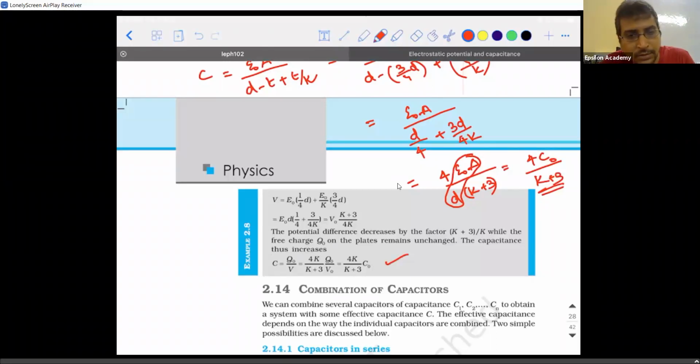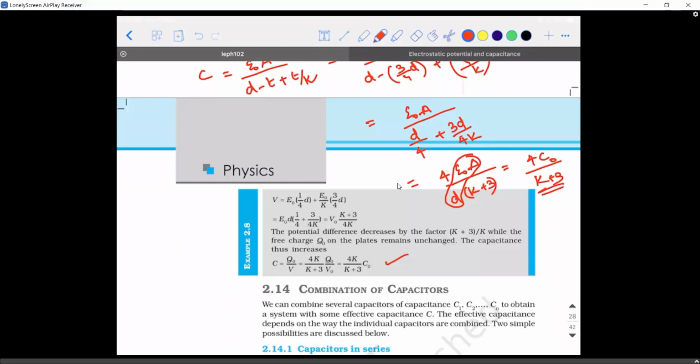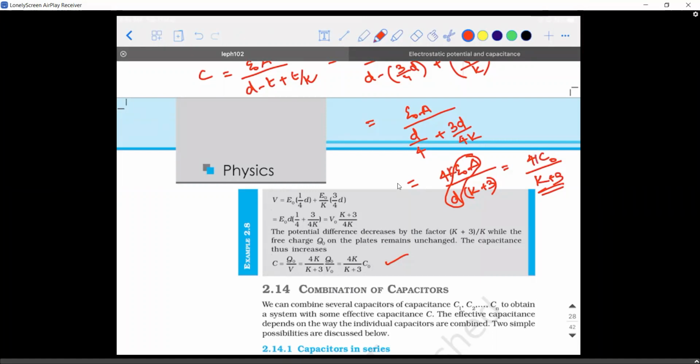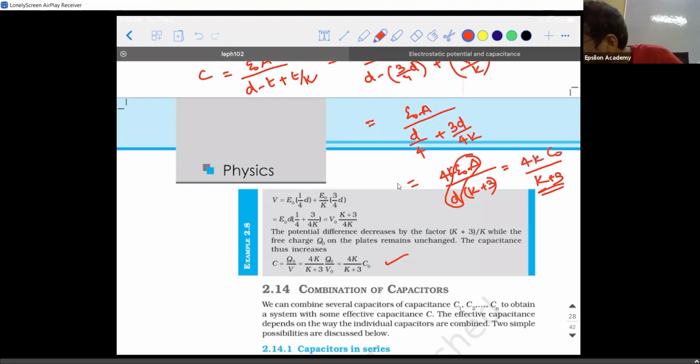So if you observe, I have a doubt. Shouldn't 4K go up, sir? 4K, 4K epsilon naught A. So if you observe the difference between the problem, the solution given here and the way we did it, can someone tell me what is the difference?